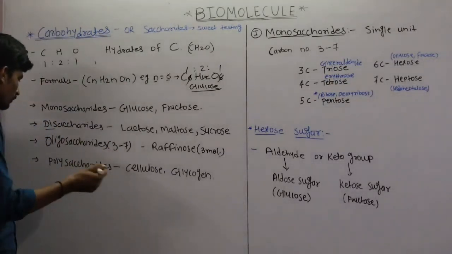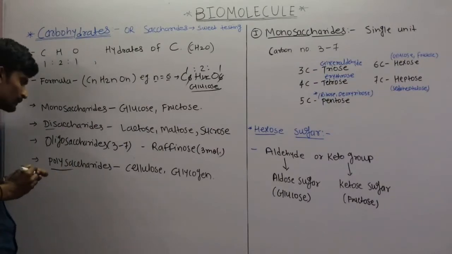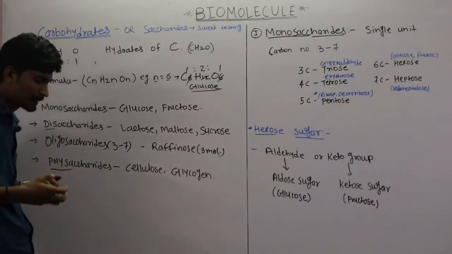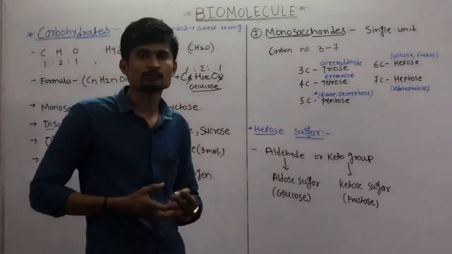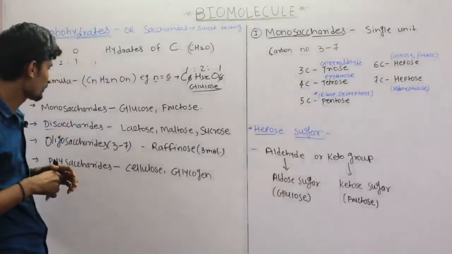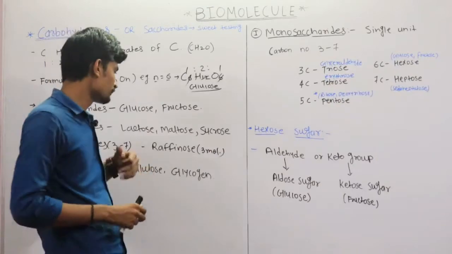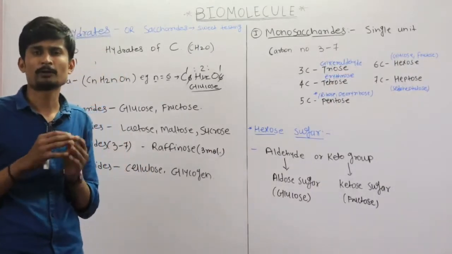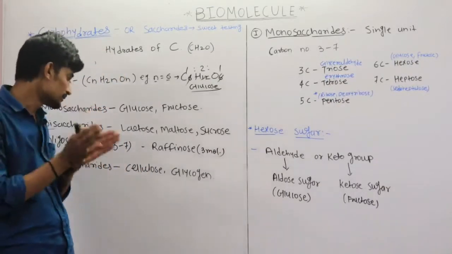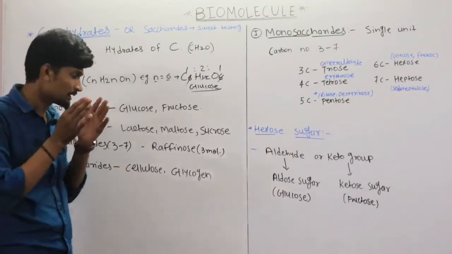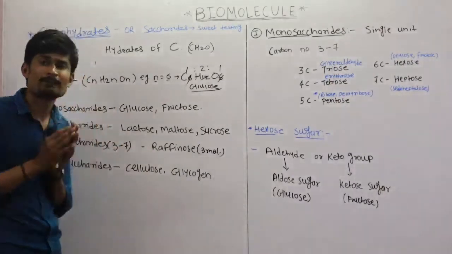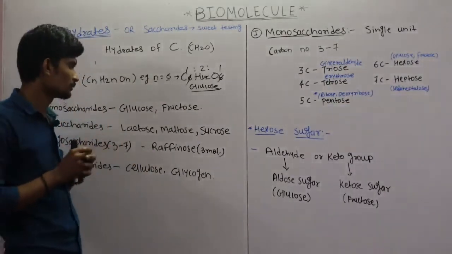Poly means many. So these polysaccharides are made up of so many molecules, so many monomers, which is called a polysaccharide. Example, cellulose. Cellulose is made up of glucose and is present in the plant cell, okay.